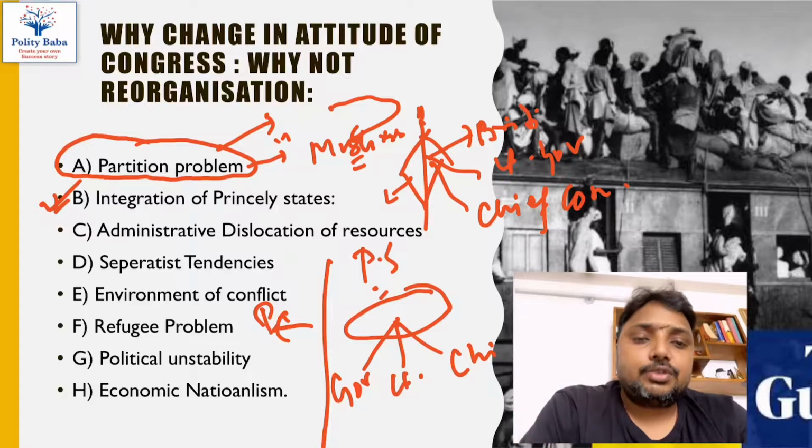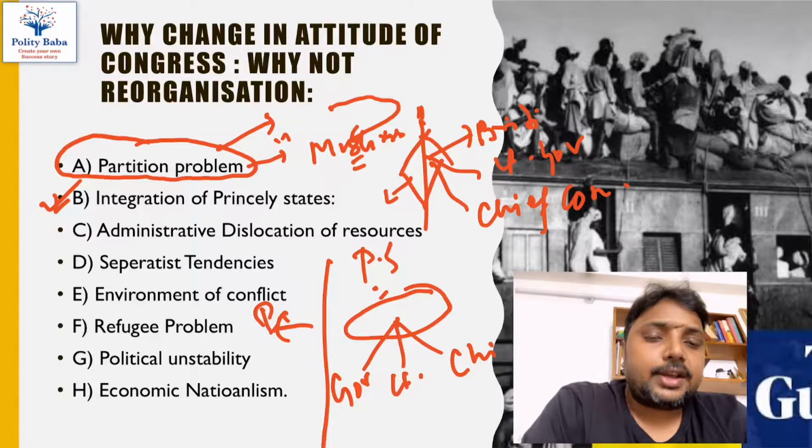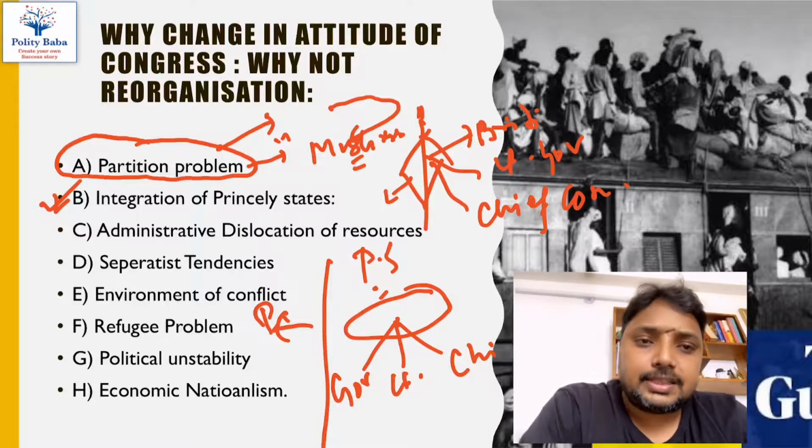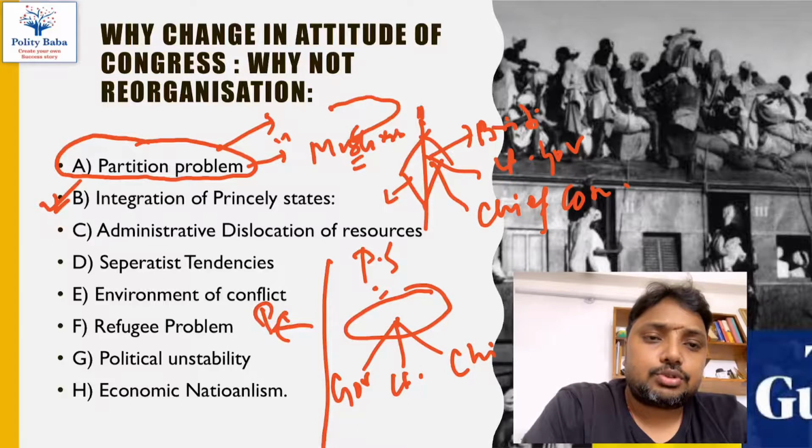One more reason was that the princely states were not aware of democratic institutions or democratic practices. So first it is important that these princely states, who have no experience of democracy, become familiar with democratic institutions, and then only can we ask them to perform in a federal model.